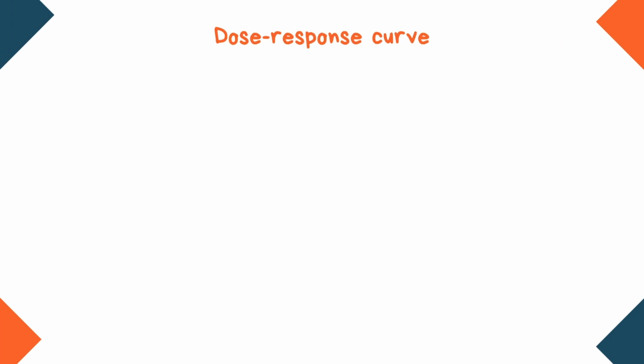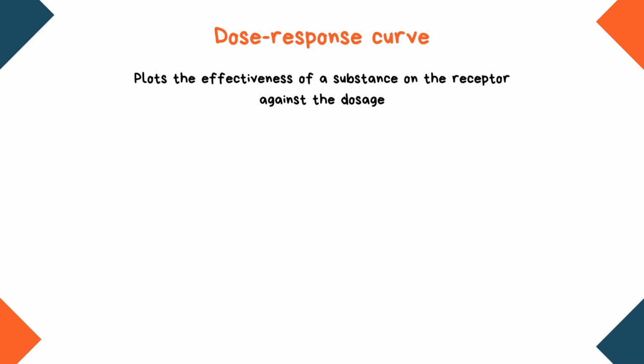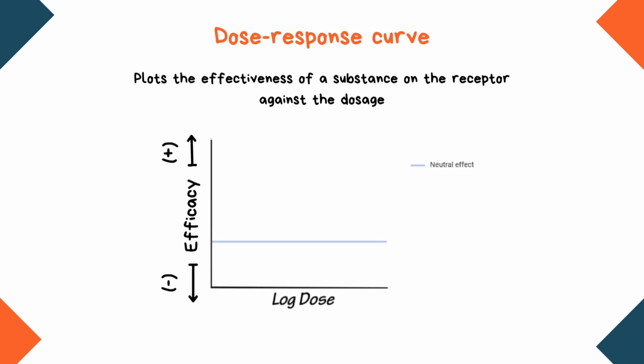This is where the dose-response curve comes in, a graph where the effectiveness of a substance on the receptor is plotted against the dosage. There are several effects that can be measured, starting with a neutral effect. This is when a receptor is not affected by the substance and is sometimes even inhibited in its function. The result of this is a straight line with no change of effect when the dosage increases.